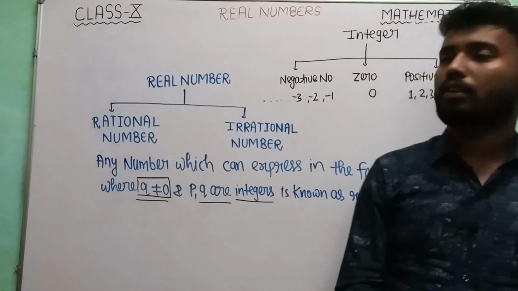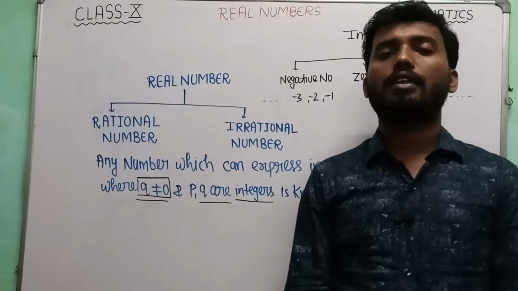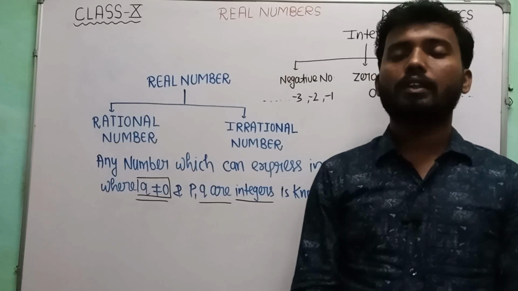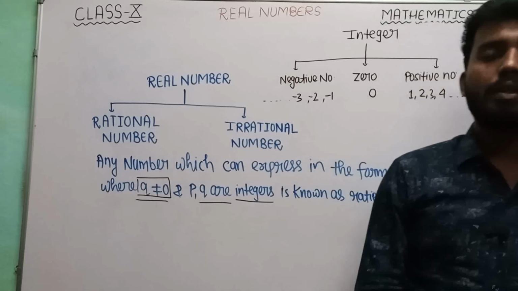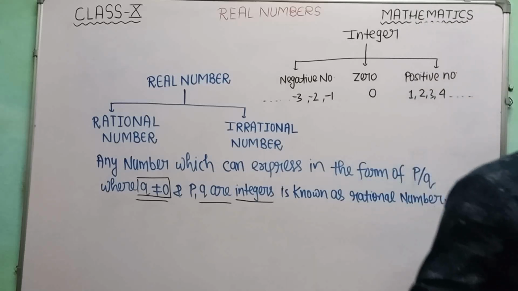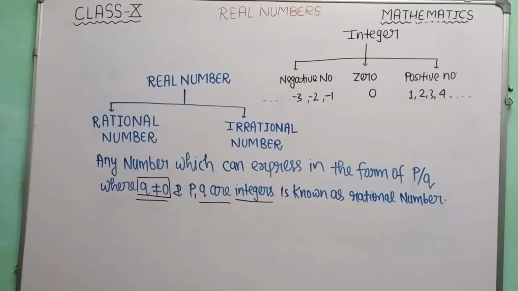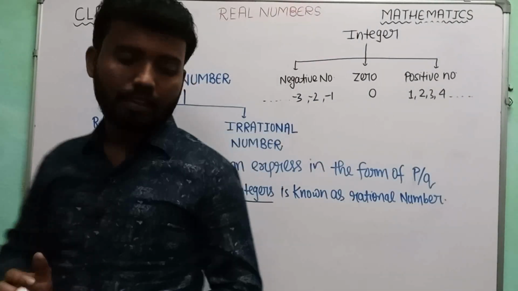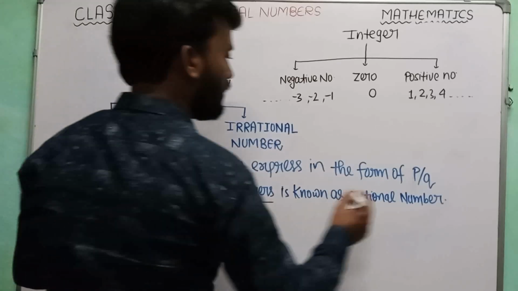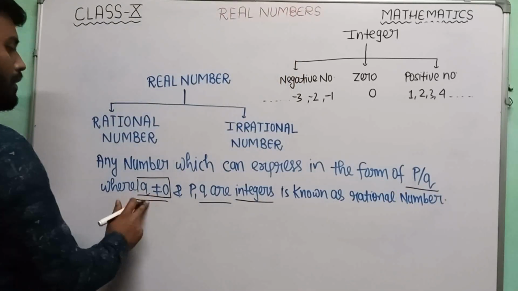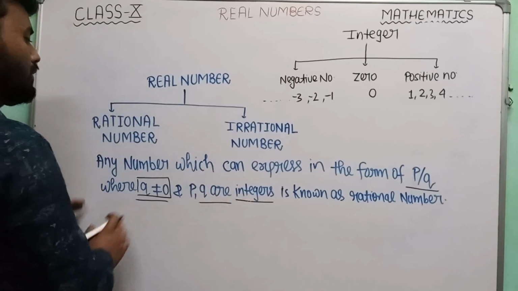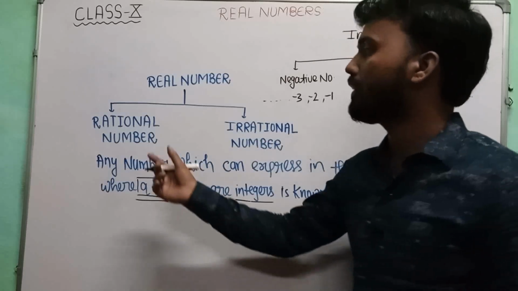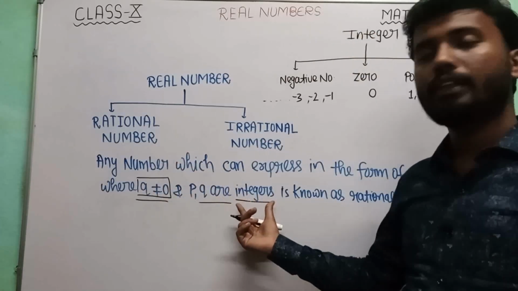If we talk about the rational number, then a rational number is nothing but a number which can be expressed in the form of p by q, where q is not equal to 0 and p and q are integers, isn't it? Hence, for a rational number there are three conditions. It must be in the form of p by q, q is not equal to 0, and p and q must be integers. Now see here, in the definition of the rational number itself, there is the word integer.